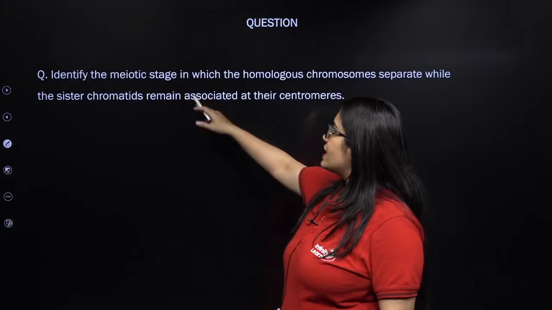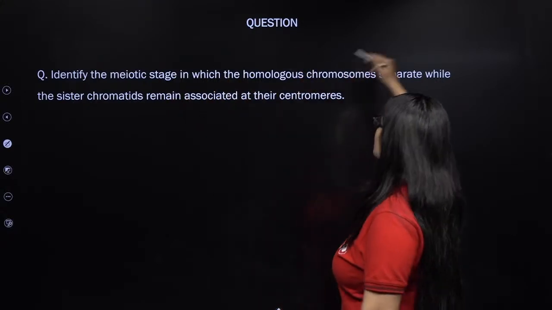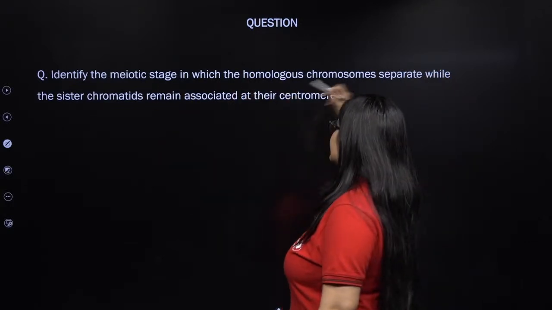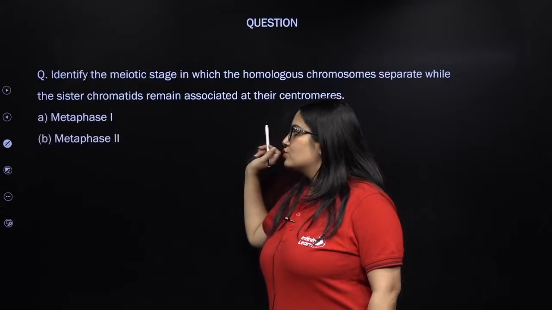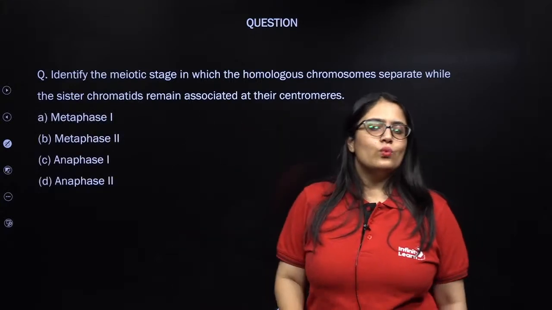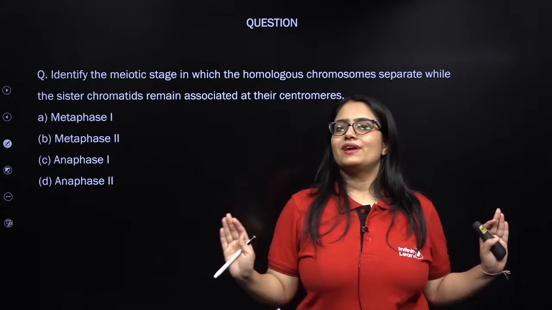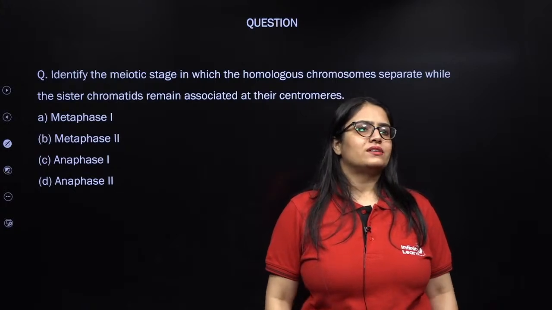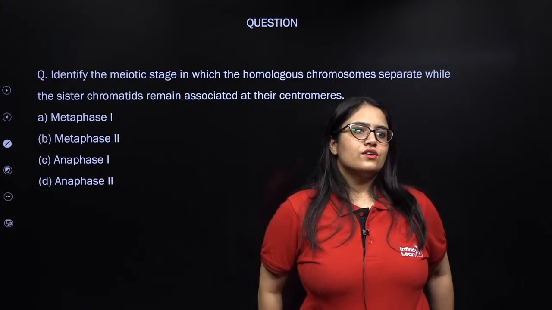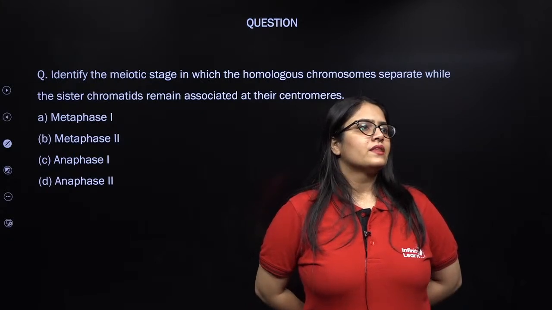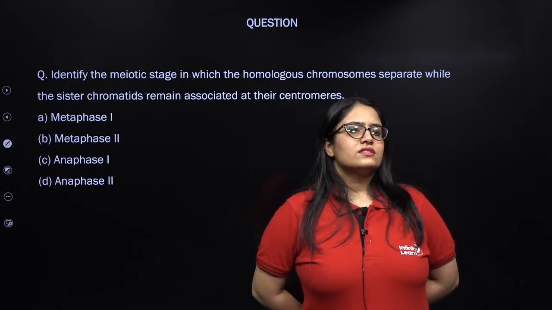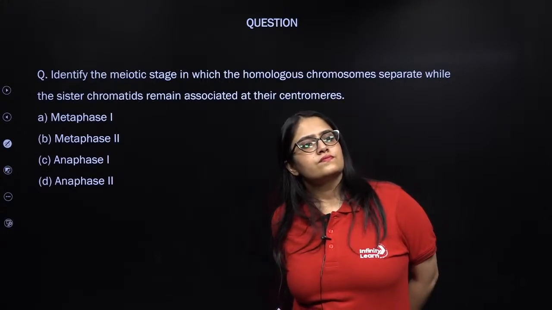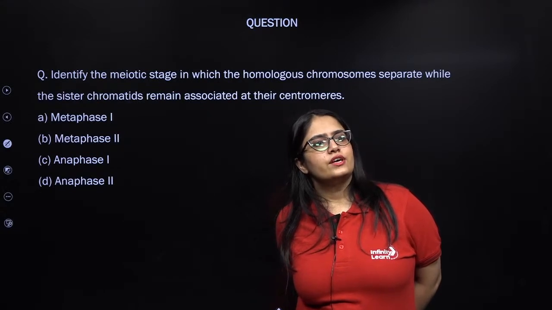Identify the meiotic stage in which the homologous chromosomes separate while the sister chromatids remain associated at the centromere. So you need to find out, of these four, in which stage the homologous chromosomes separate but splitting of the centromere or separation of the sister chromatids does not take place. Any guesses on this? Uncle, Saira, Rajesh?